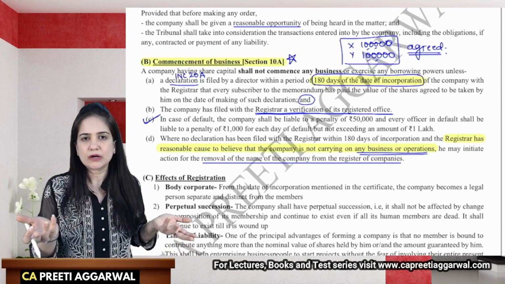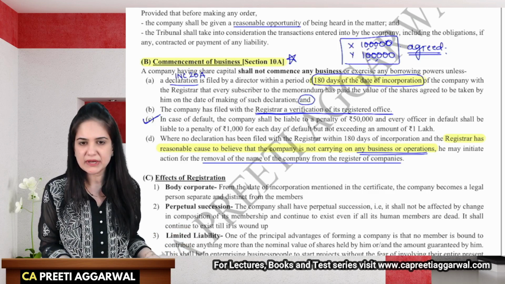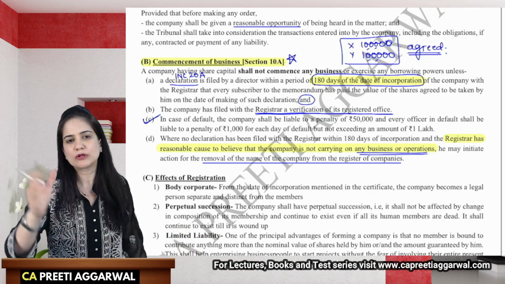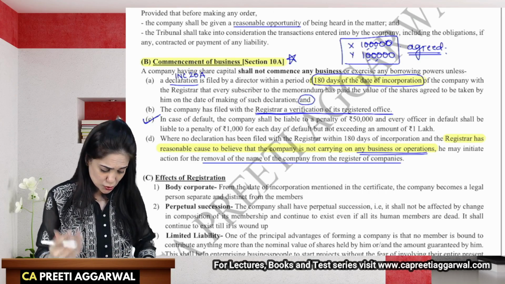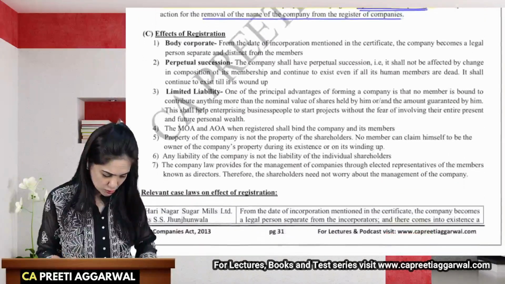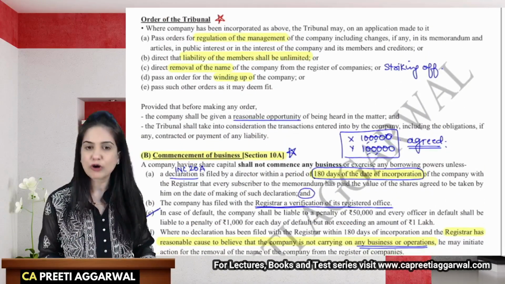They have not submitted any proof of bringing that money. They are doing business without money. So they will also remove the name of the company from the register of companies. So students, this is very important for short note. And with this, we come to an end of today's session.